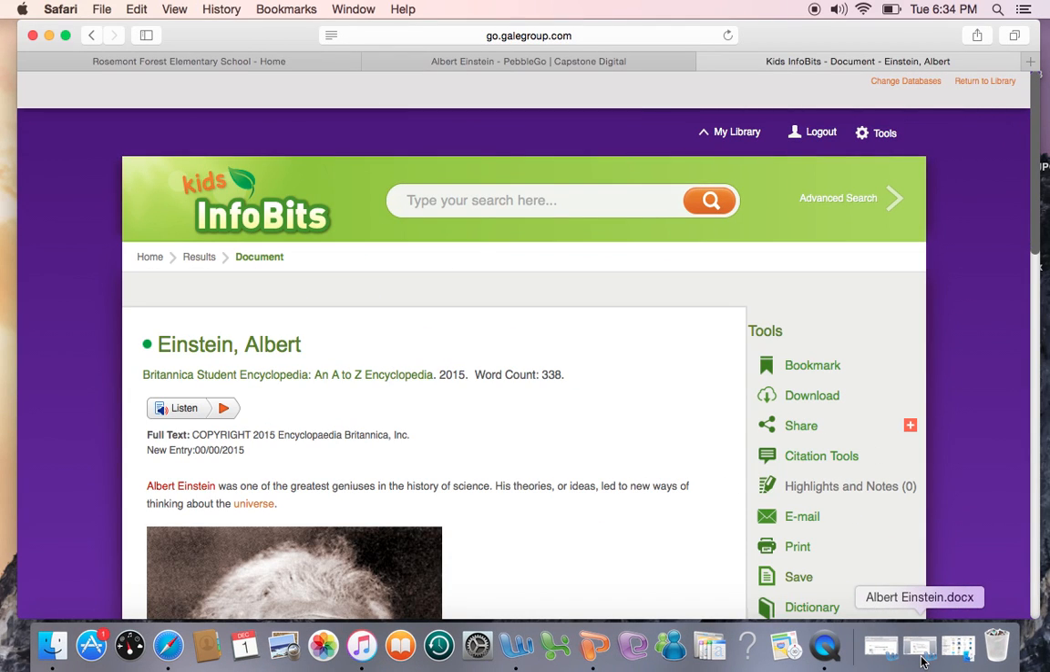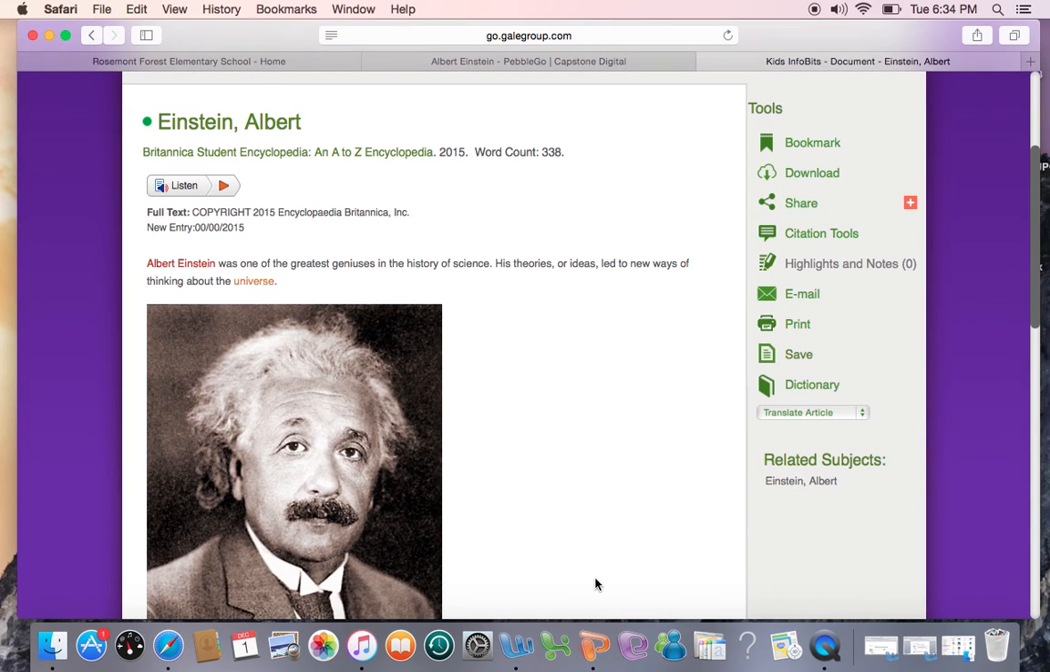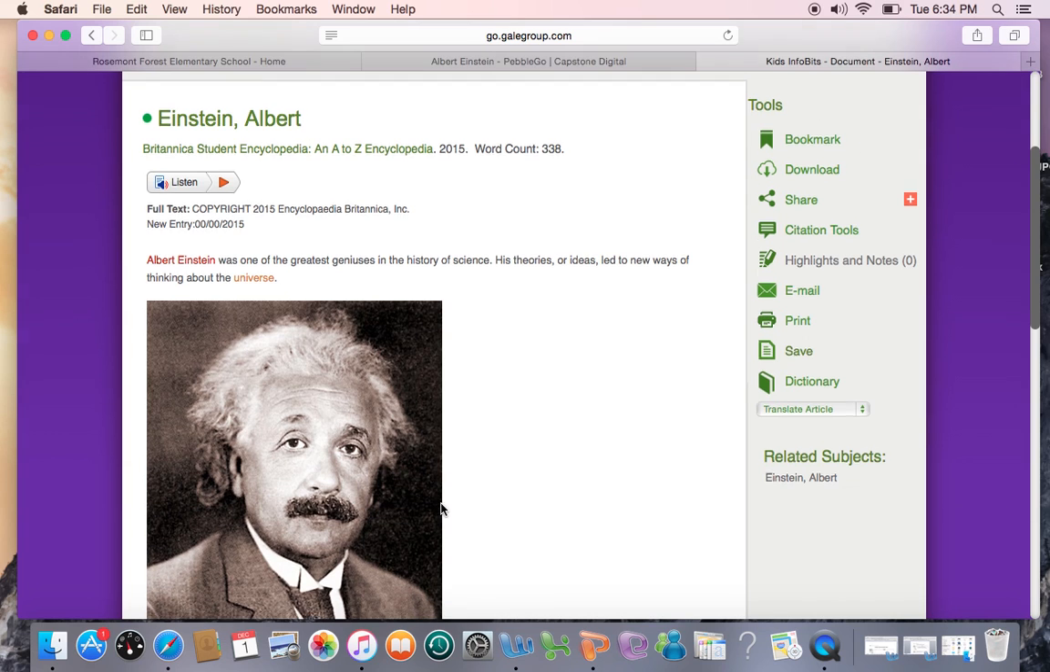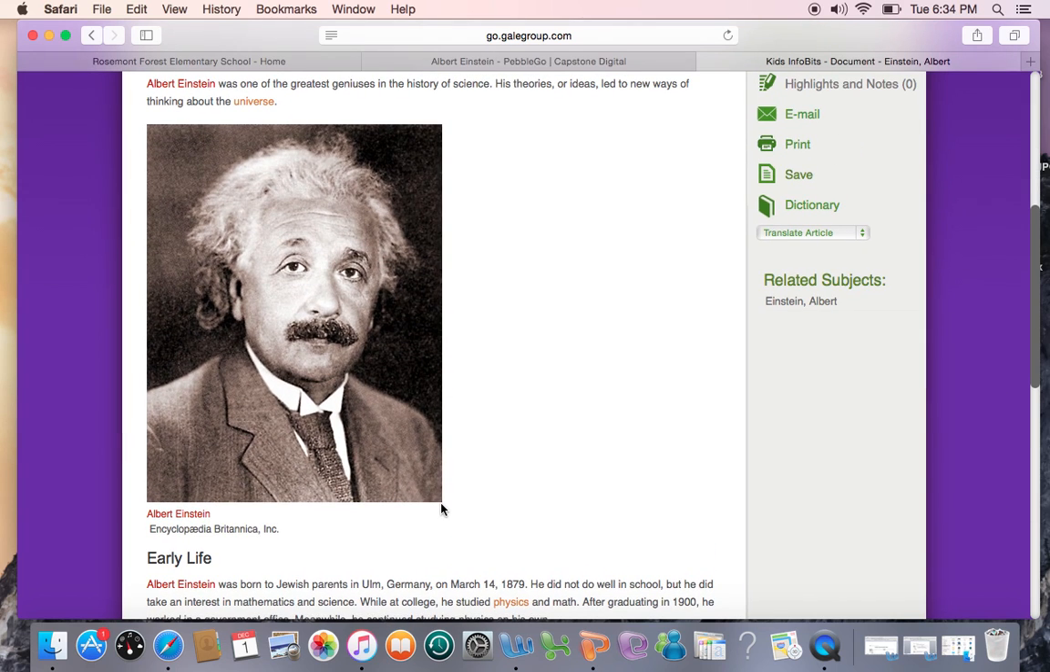Right, here we are at Kids Info Bits again. This time, our person that we're going to be reading about is Albert Einstein. So I'm going to take a second, like a good reader would do, and skim the article before I read it. So I know that it's about Albert Einstein. One of the first text features that I see is Albert Einstein's picture.